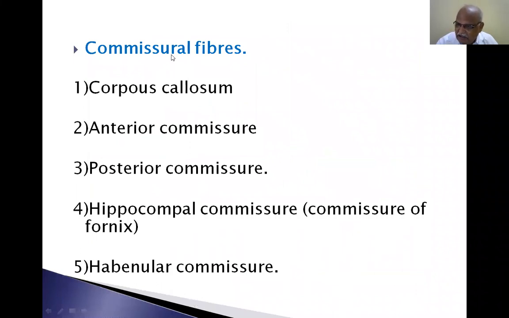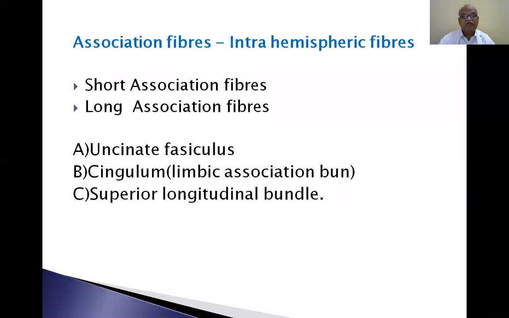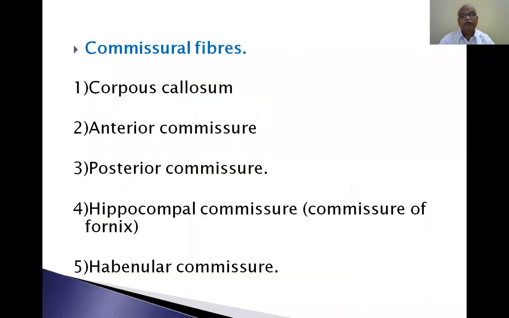Once again, I tell you, there are 3 types of fibers: association fibers, commissural fibers, and projection fibers. Association fibers include short association fibers and long association fibers, or they can be grossly divided into three: uncinate fasciculus, singular, superior longitudinal bundle. Now, commissural fibers: corpus callosum, anterior commissure, posterior commissure, hippocampal commissure or commissure of fornix, and habenular commissure.